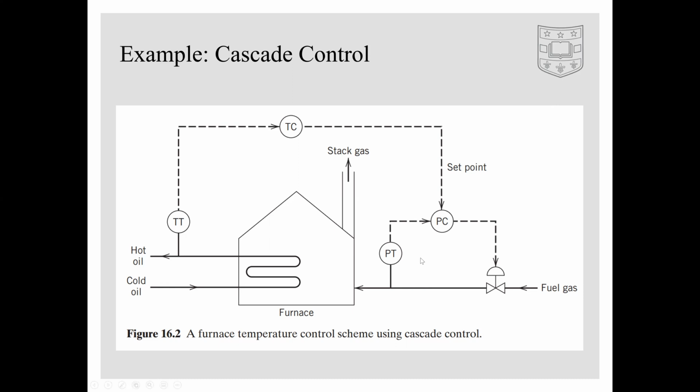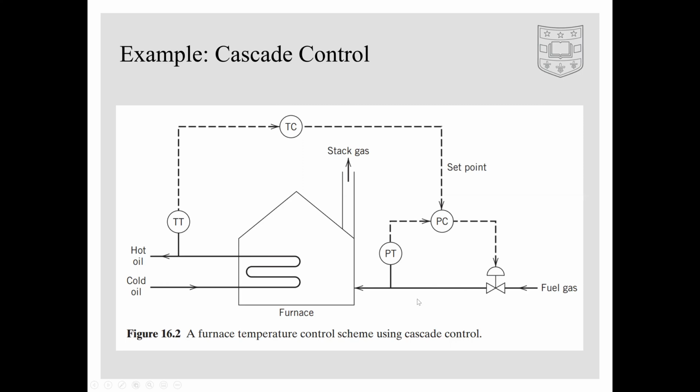Now, the system will still be able to react if the hot oil temperature changes for other reasons, because the primary control system is connected to the secondary control system. But the overall system will be more robust because disturbances in the fuel gas feed will be mitigated, which will speed up the response to any disturbance. This will allow the hot oil temperature to reach its set point faster and reduce oscillations in the system when the fuel gas pressure is continuously fluctuating.